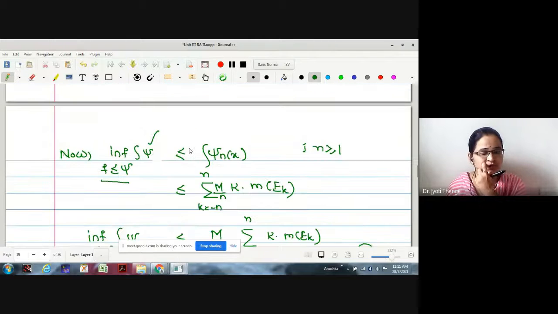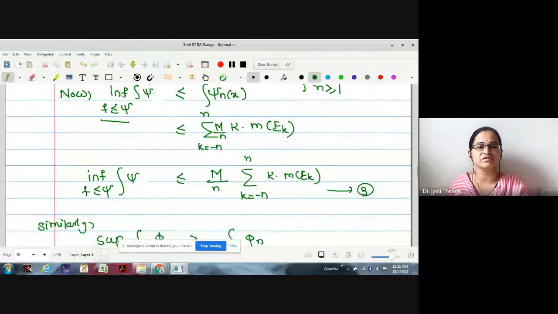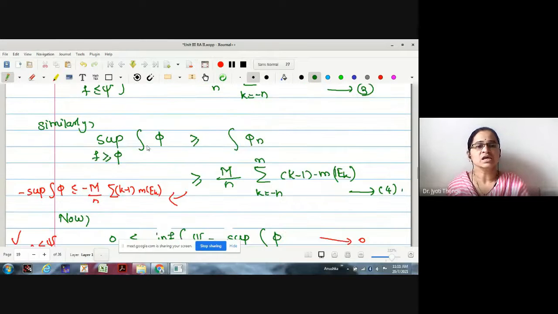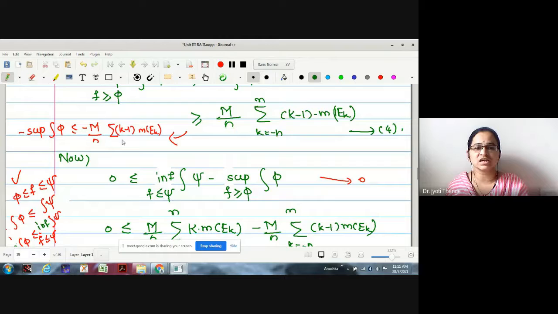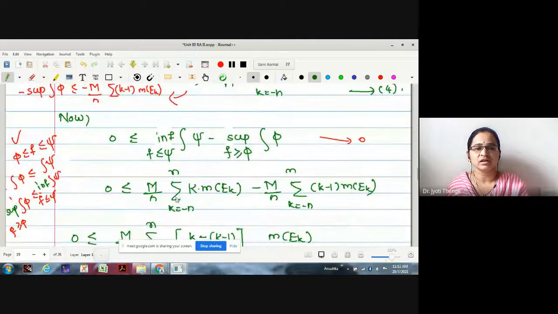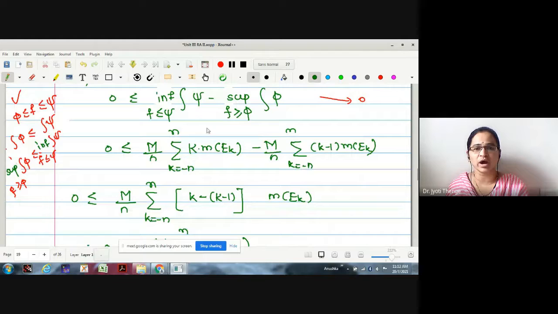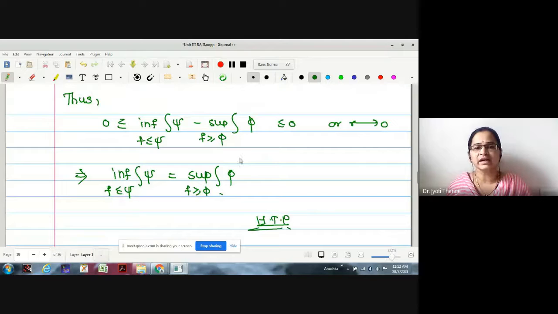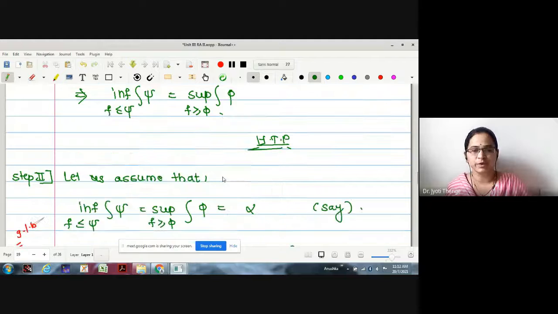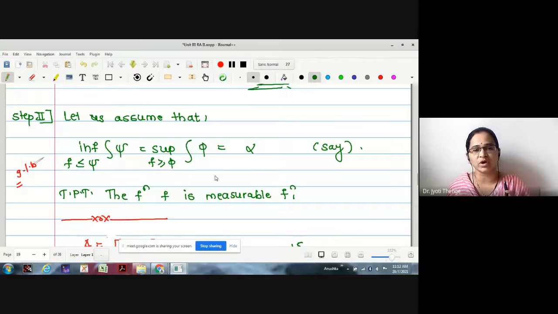Once the function lies between the two values, let us check what infimum integration psi is. Infimum integration psi we have obtained by equation number 3. Similarly, supremum integration phi we have obtained by equation number 4. Now, let us take the difference. Therefore, this is greater than or equal to 0, and our aim is to prove that this tends to 0. Just by writing those summation values, we can easily observe that this value tends to 0. Tending to 0 means infimum integration psi is equal to supremum integration phi. This is step number 1 that we have completed.